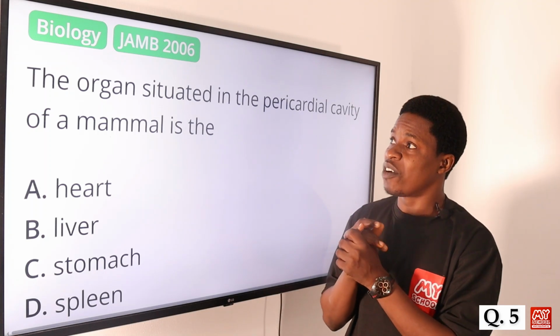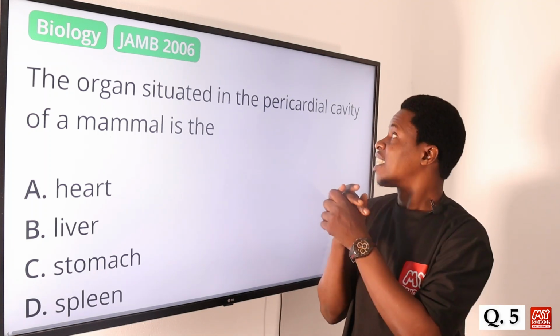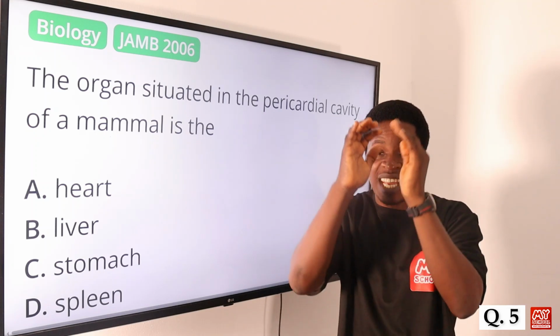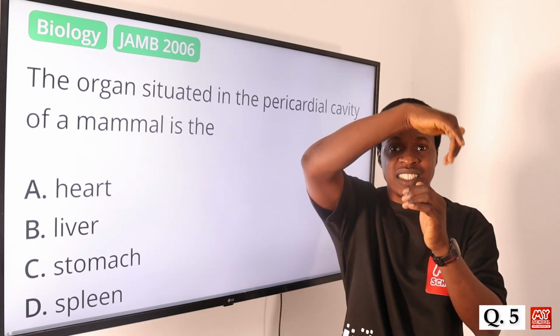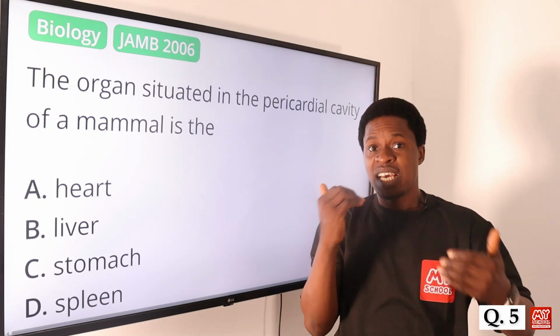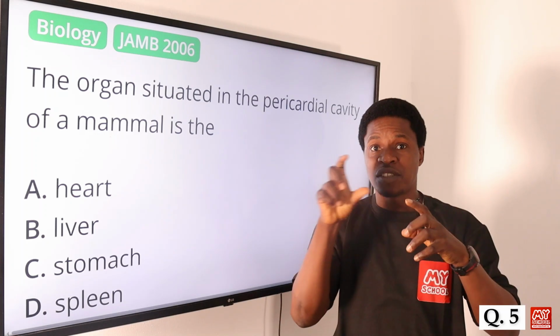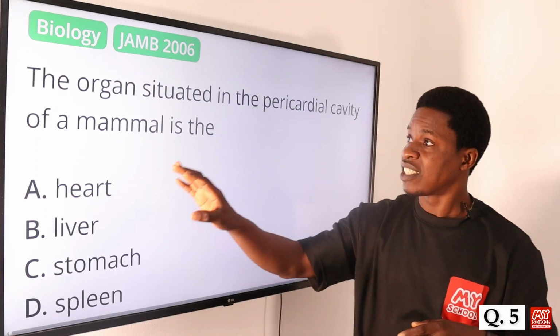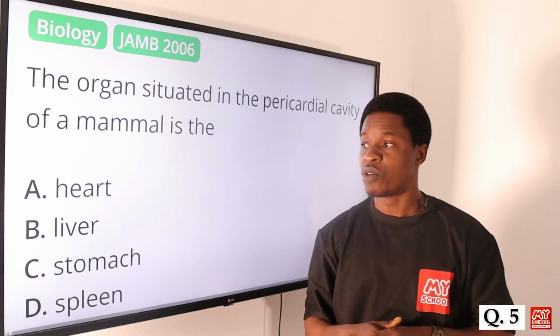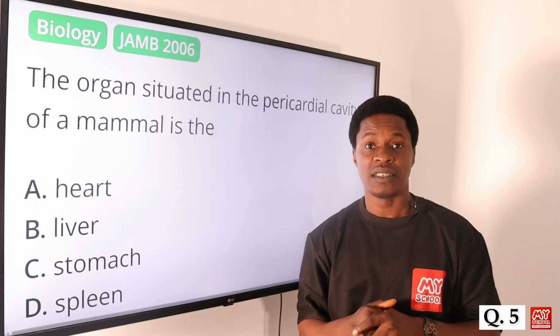So when we talk about the organ that is situated in the pericardial cavity, it is just the heart. The heart is there, with a sac over it having fluid around it, between the lungs and the sternum around the thoracic cavity. So the heart is the organ that is situated in the pericardial cavity of the mammal. So the correct answer is option A.